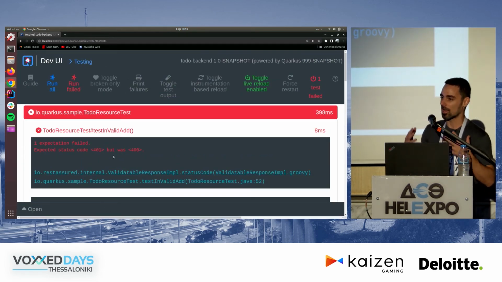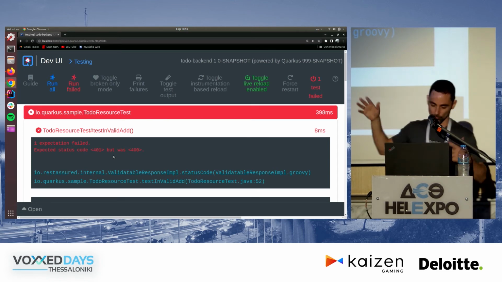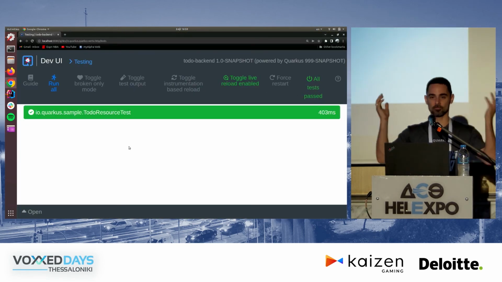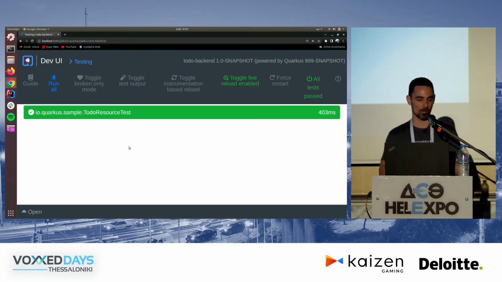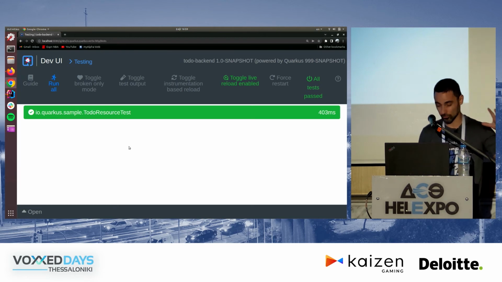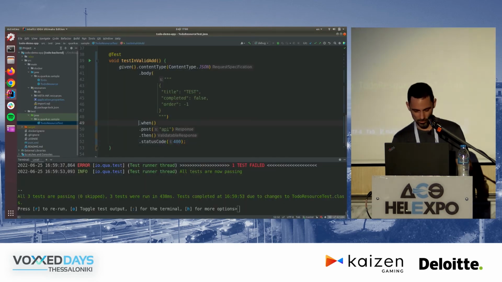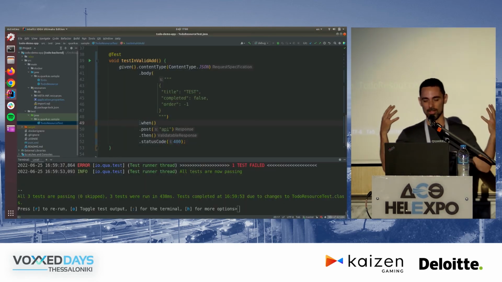All the output I got on the console, I got it here magically, right? And I didn't refresh or anything. I just fixed the code, ran it again, everything just works, right? So this is what we call continuous testing. It works with the dev mode, and of course with the dev services, right?